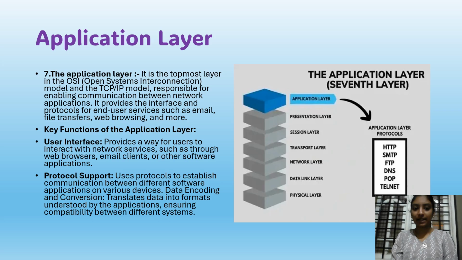Then the last layer is the application layer. Application layer is the topmost layer, responsible for enabling communication between network applications. Key functions are user interface, which provides a way for users to interact with network services such as through web browsers, email clients, and other software applications. Protocol support uses protocols to establish communication between different software applications on various devices. Data encoding and conversion translates data into formats understood by the applications, ensuring compatibility between different systems.